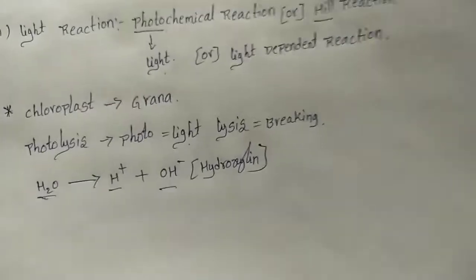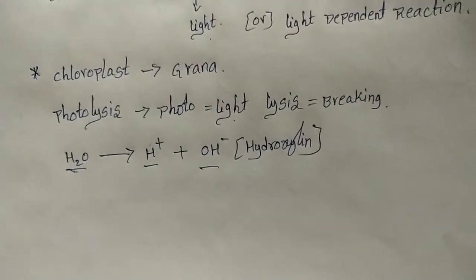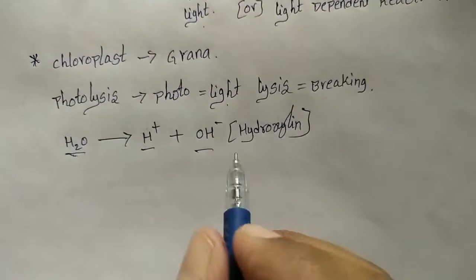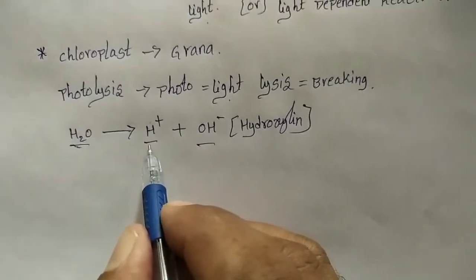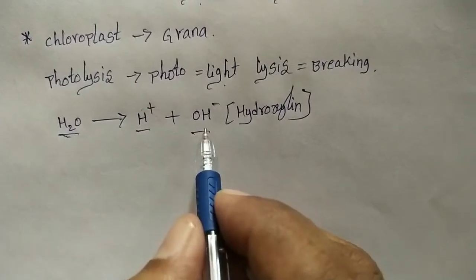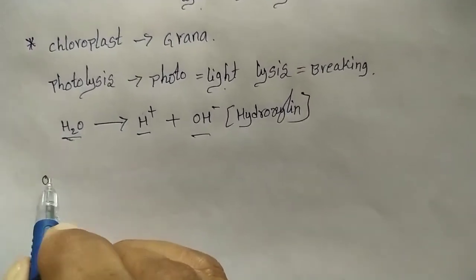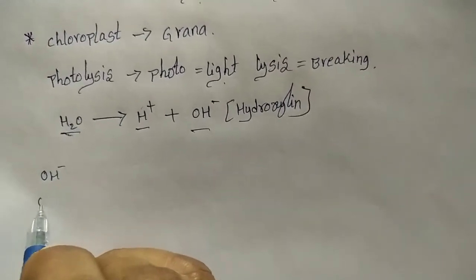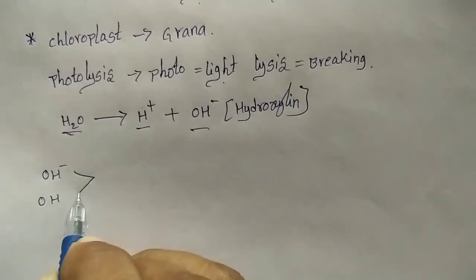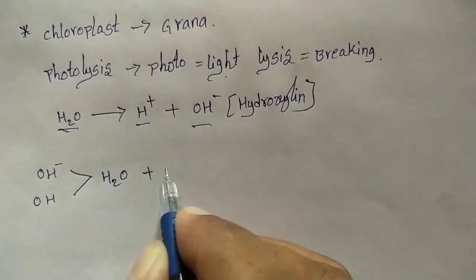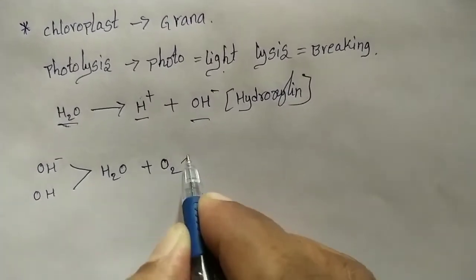In a leaf, a number of chloroplasts are present. In each chloroplast, photolysis occurs. So a number of hydrogen and hydroxyl ions will be produced. The hydroxyl ions, OH ions, have a series of reactions and produce water and oxygen.